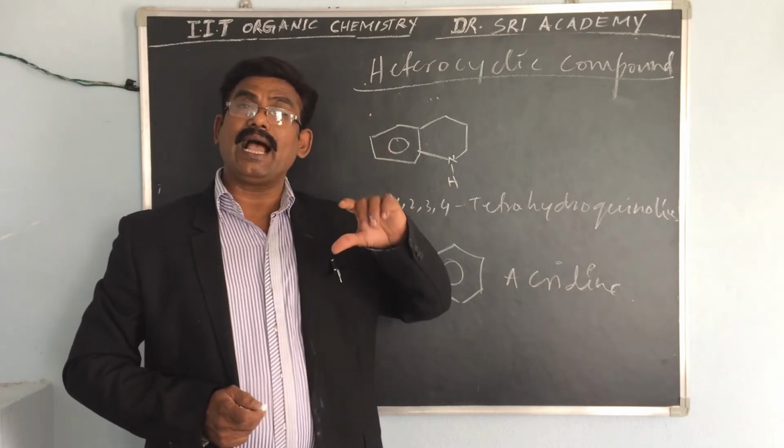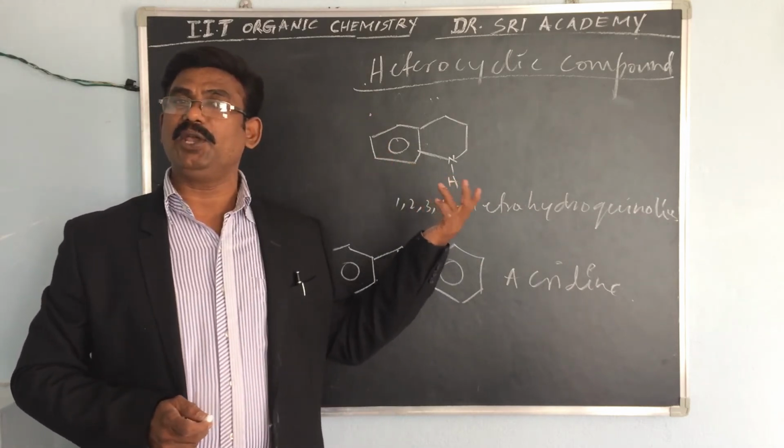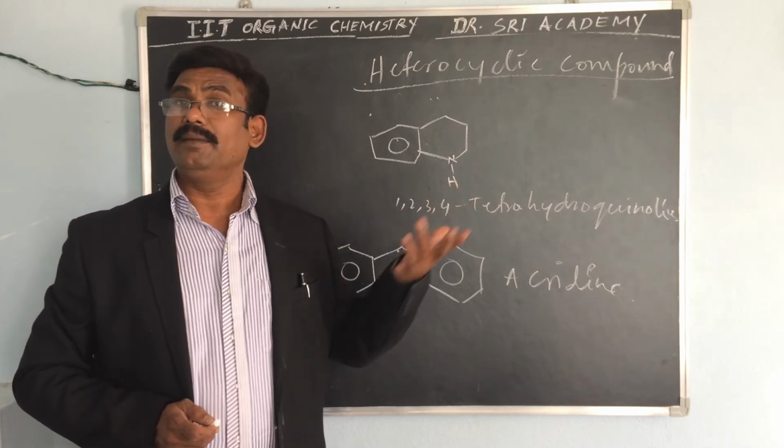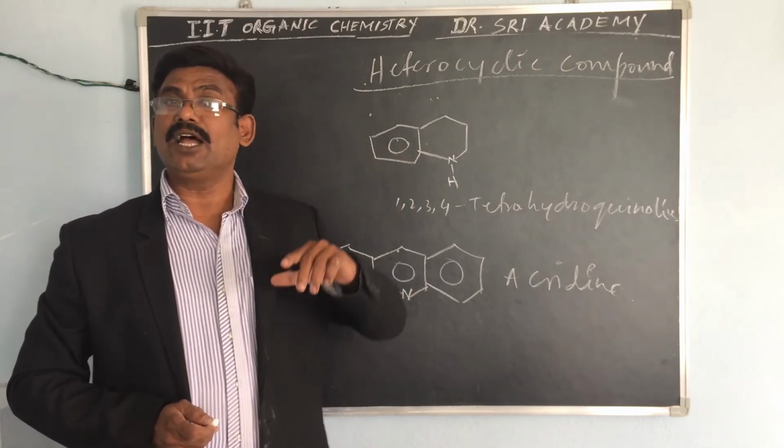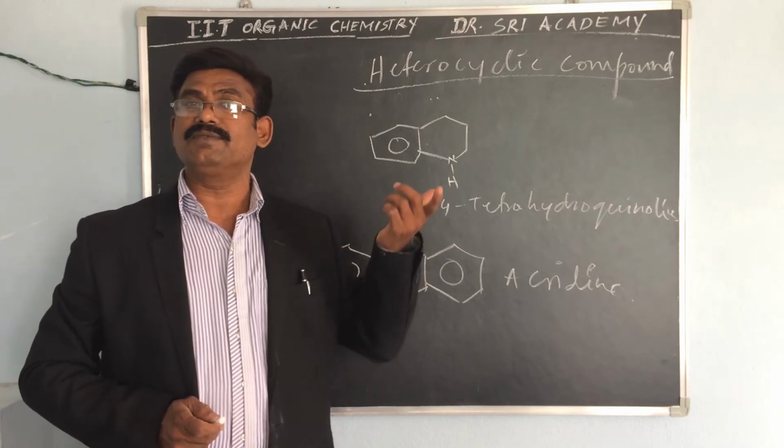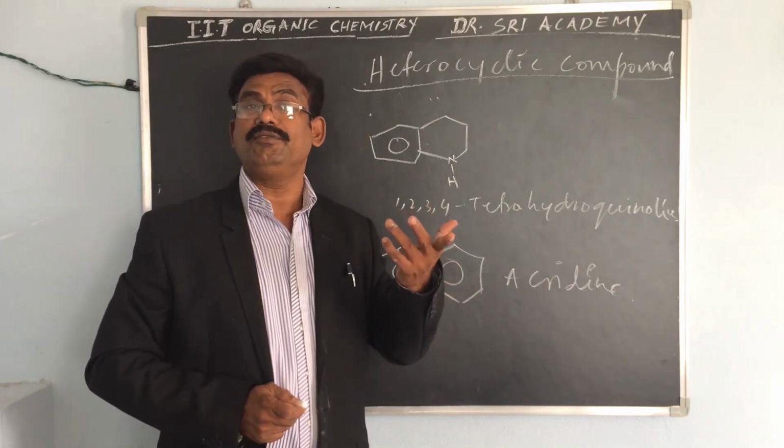If heterocyclic compound, just before we saw thiophene, like that nitrogen compound, a penta ring containing 2 nitrogens, 2 sulfurs, or 1 sulfur and 1 nitrogen, how can you give that name?